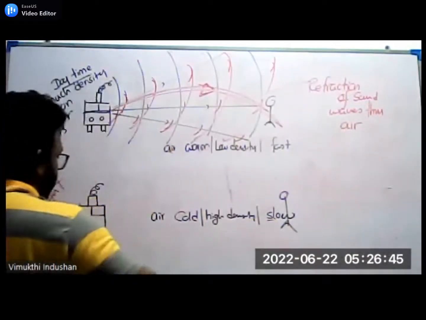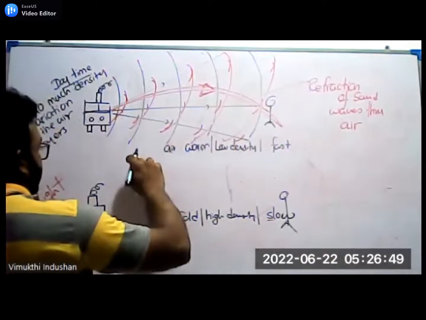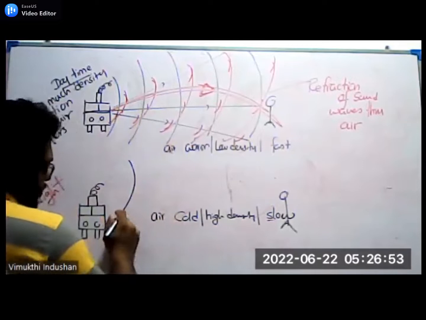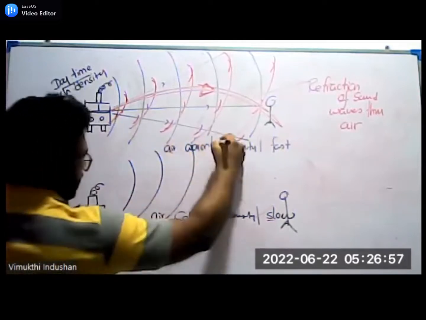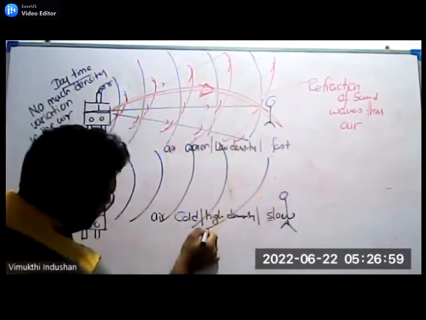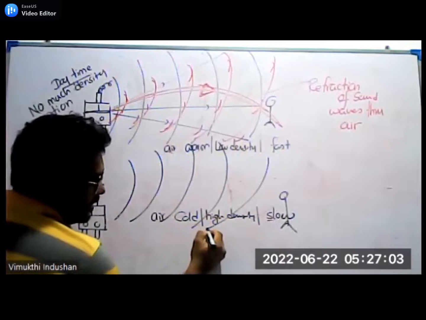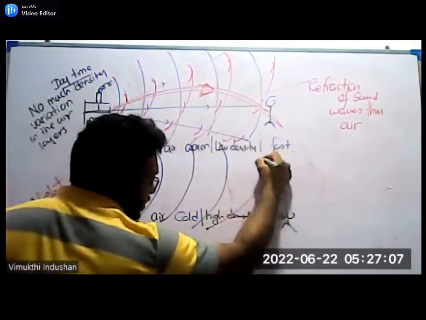So the sound waves will travel like this. Upper air is much faster and the lower layers are behind. The bottom air particle is behind the pace, and the upper air particle is much faster.